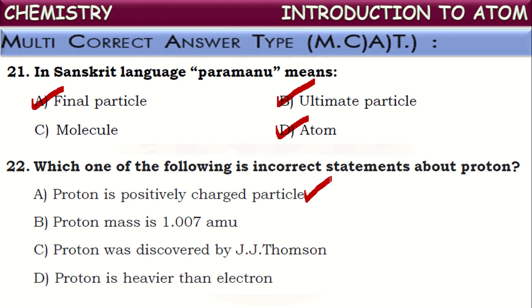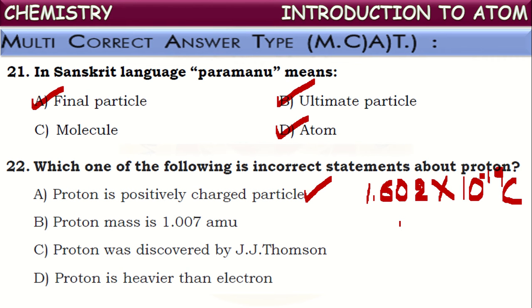Is it correct? Yes. Proton is a positively charged particle with a charge quantitatively equal to 1.602 into 10 to the power of minus 19 coulombs. This is the charge of each proton, positive charge. It is relatively considered as 1 unit positive charge.